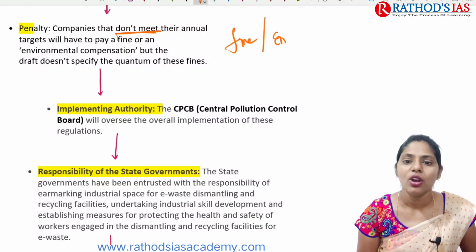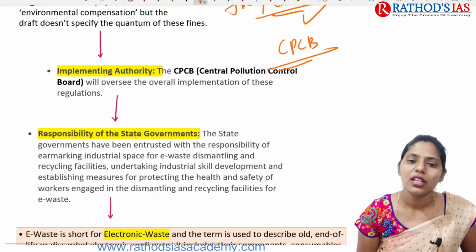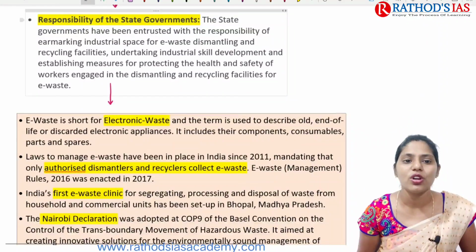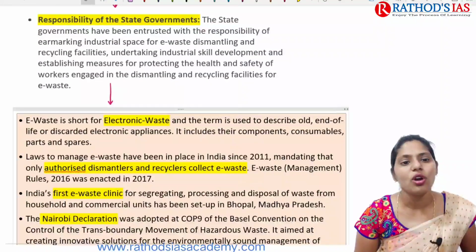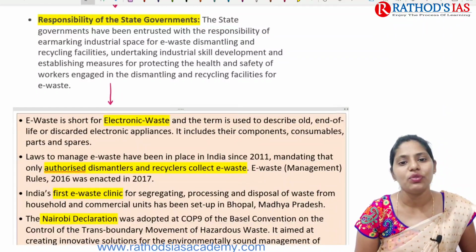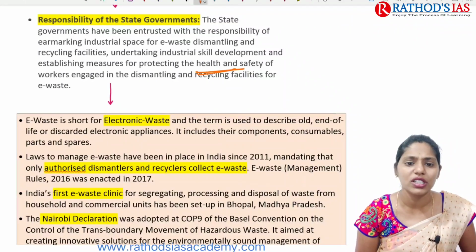Okay, they have to pay fine or environmental compensation as well. And if you're talking about the implementing authority, that is CPCB, the Central Pollution Control Board, they will be focusing on implementation of these regulations. And if you're talking about the responsibility of state governments, yes, the state governments have some entrusted responsibility of earmarking industrial space for e-waste, and they will be focusing on e-waste dismantling and recycling facilities. They will also be undertaking some industrial skill development, and they will also be focusing on promoting health and safety of workers, etc.